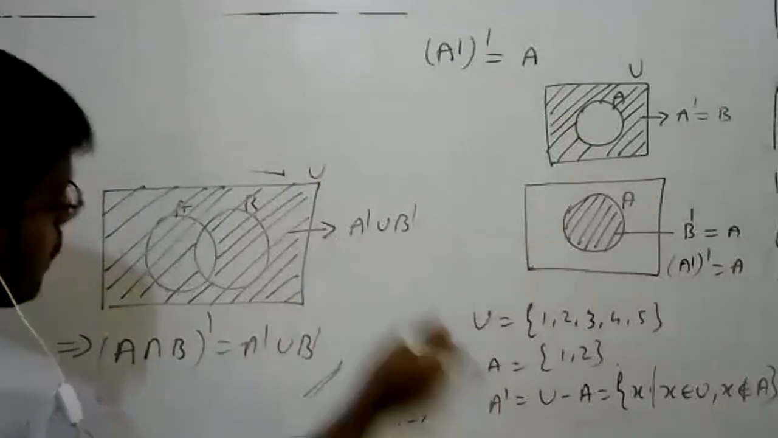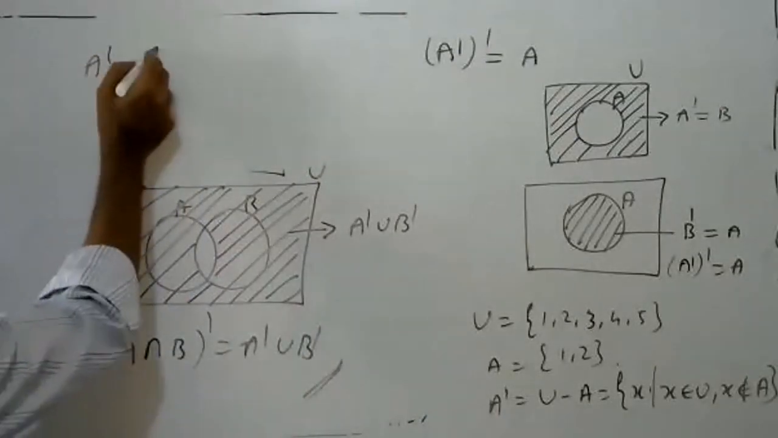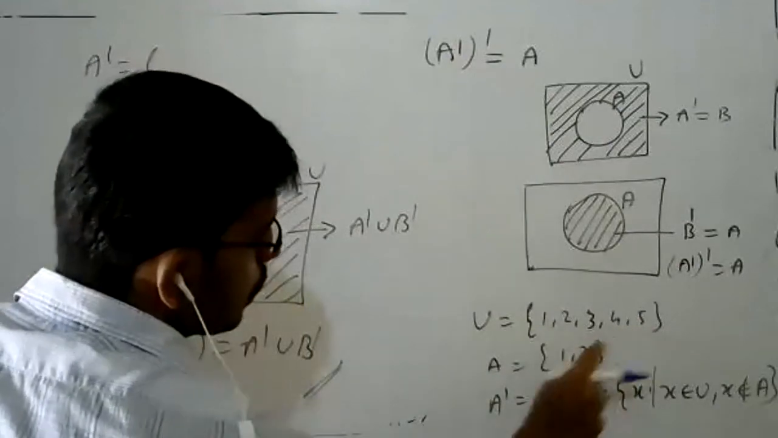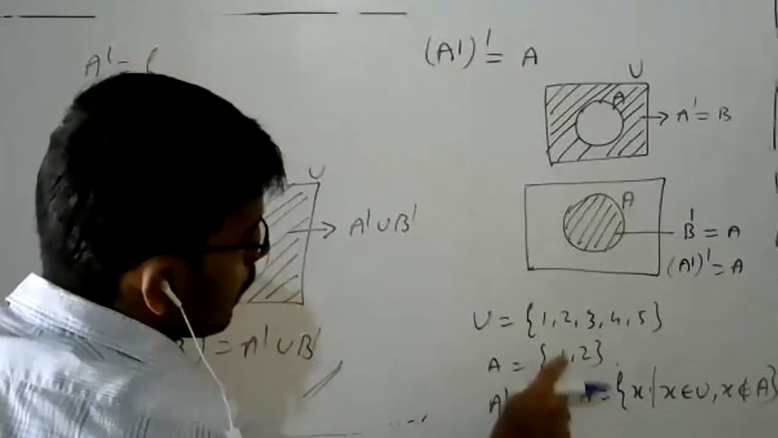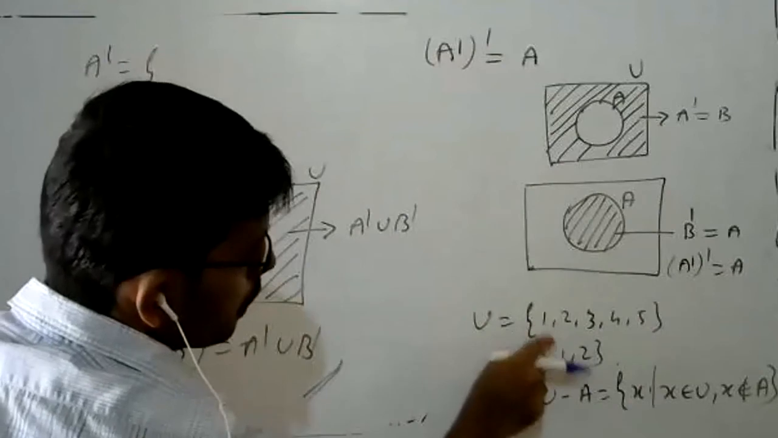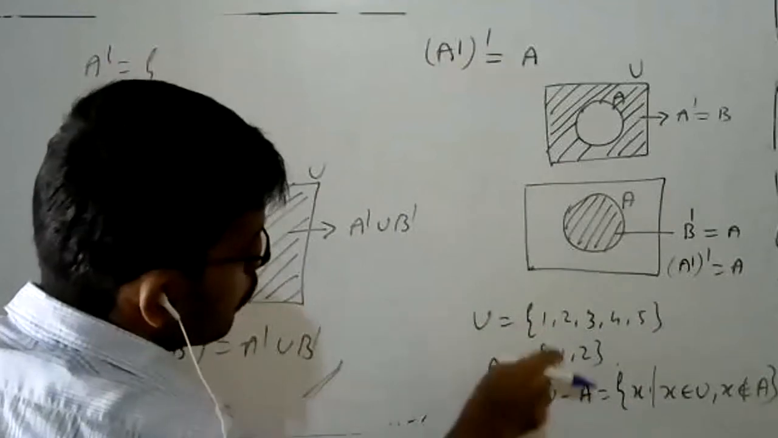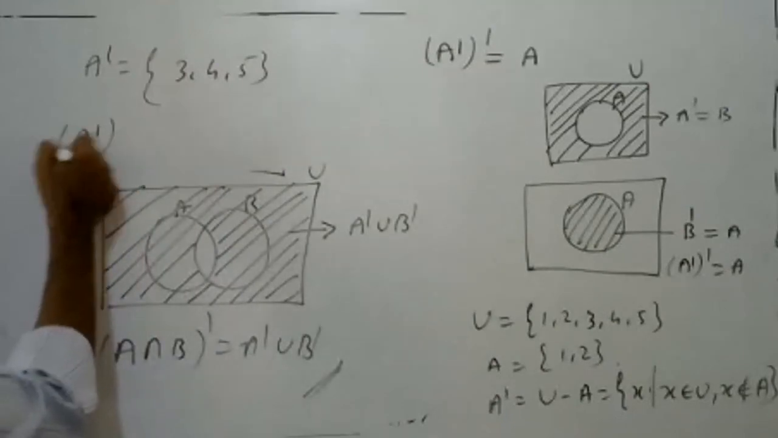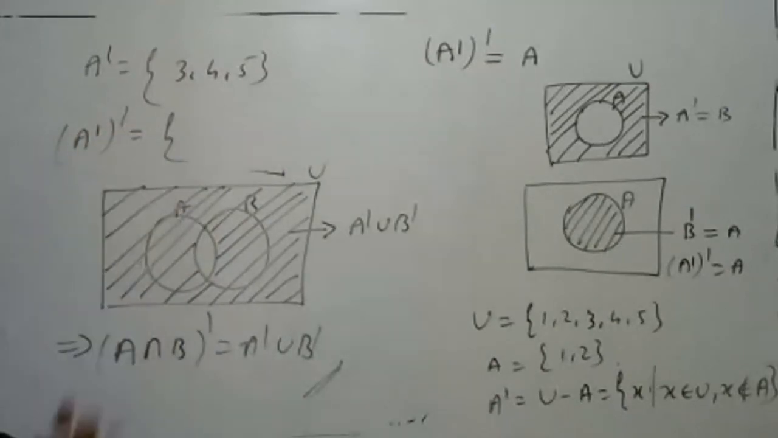My A complement is equal to U minus A, the set of all elements in U and not in A. So not in A means 1 belongs to A, 2 belongs to A, remove those, and we will get 3, 4, 5.